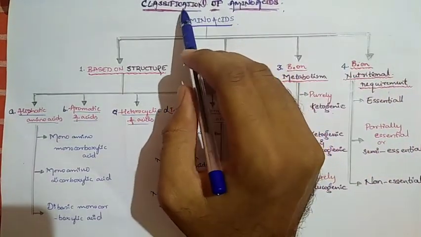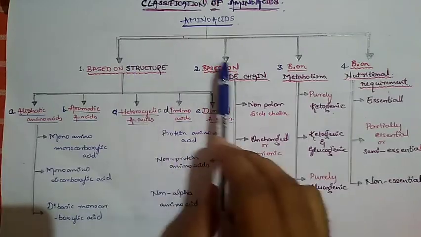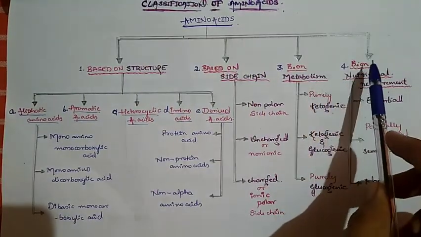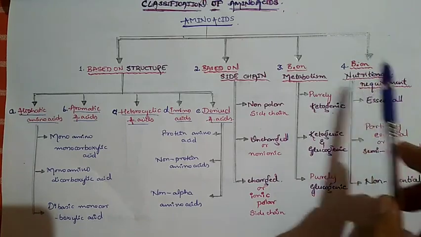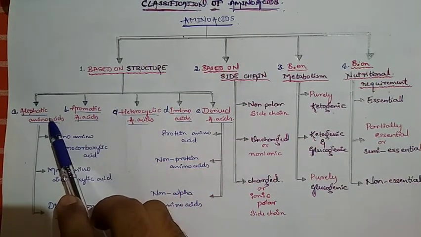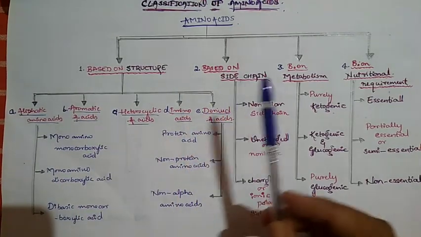Today we'll be learning about the classification of amino acids. Amino acids are mainly classified into 4 groups: based on structure, based on side chain, based on metabolism, and at last based on nutrition requirement. Under based on structure, there are 5 groups: aliphatic, aromatic, heterocyclic, imino acids, and derived amino acids.